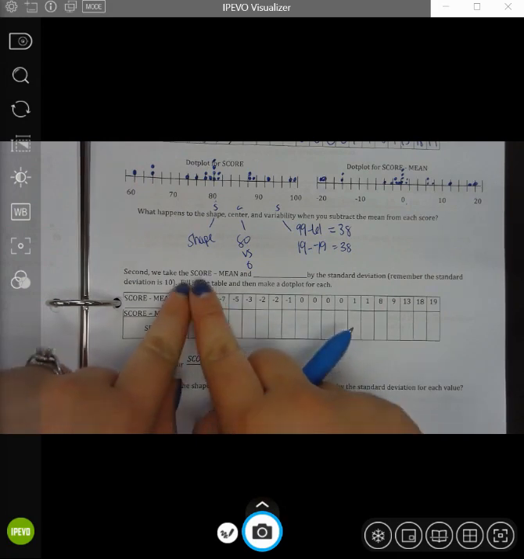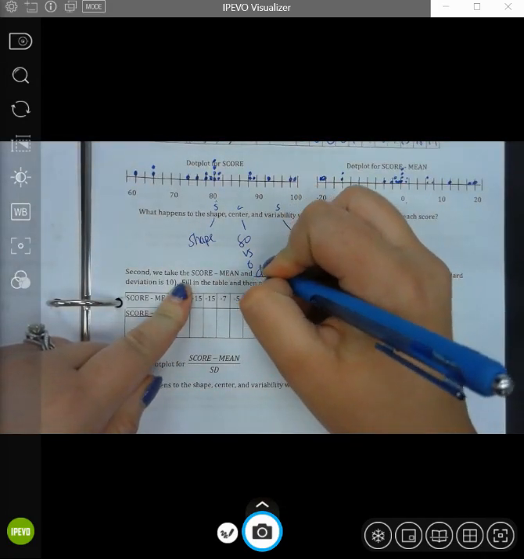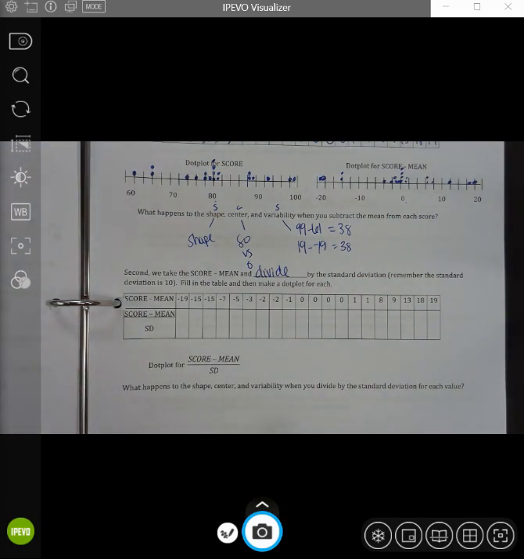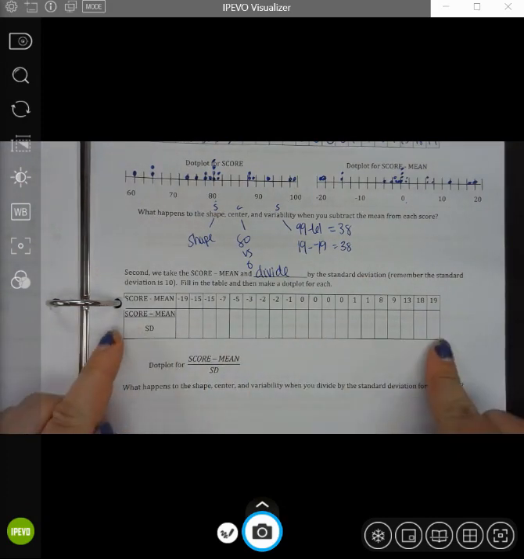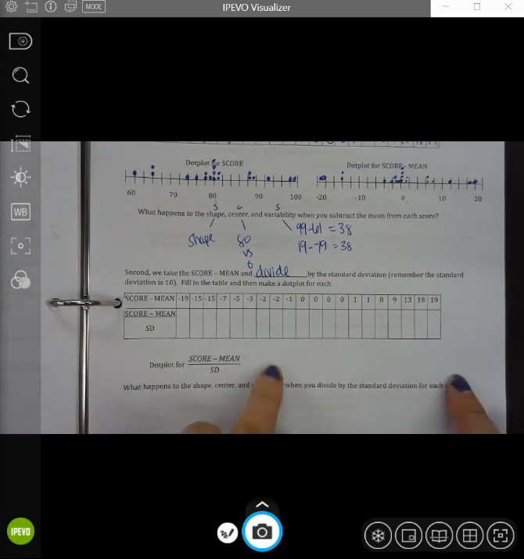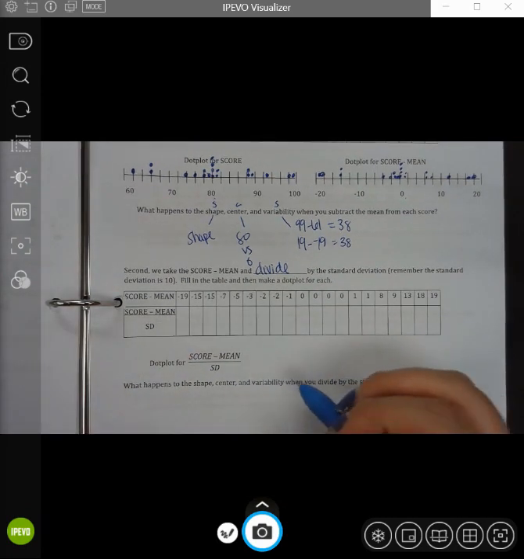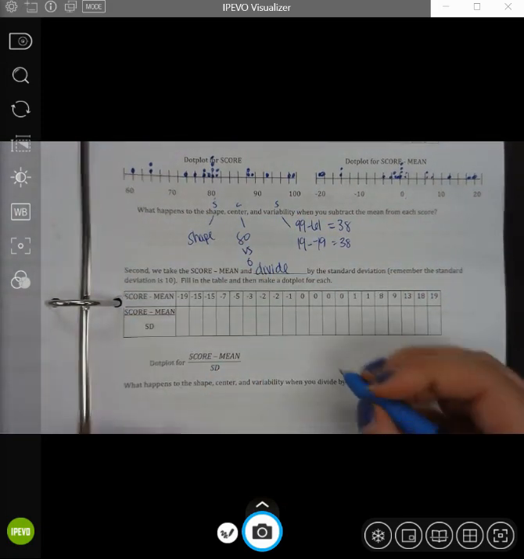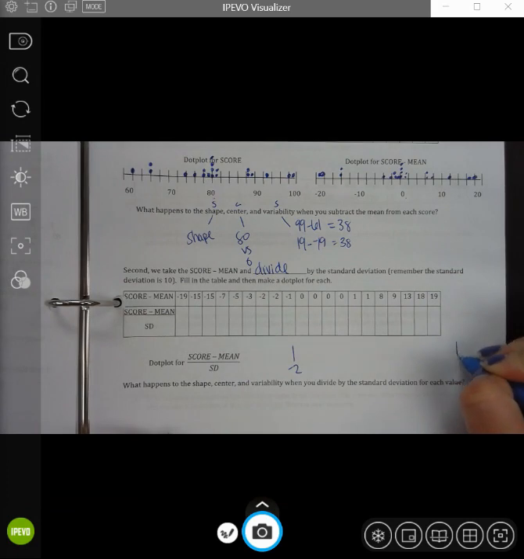Let's move on to the division. After we take score minus mean, we're going to divide by the standard deviation. And the standard deviation, if you remember, is 10. So let's go ahead and fill out the table here. Now, I don't know what happened here. I didn't put the little lines, so it was here, and somehow in my printed version, it's not. So you'll just have to use the same thing here and maybe make it go from -2 to +2.